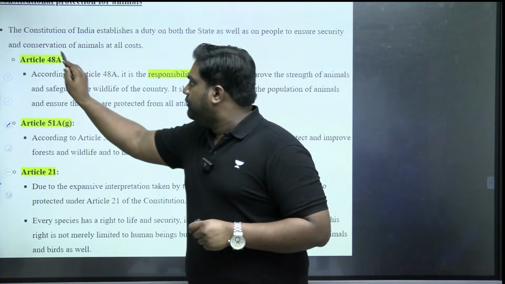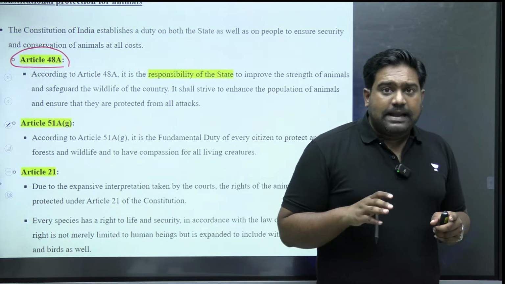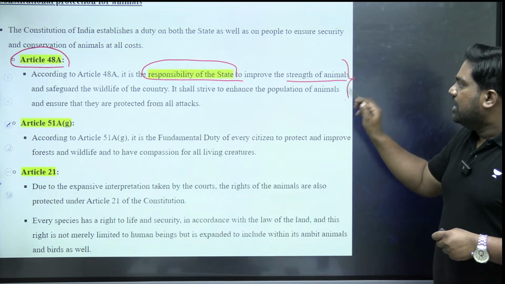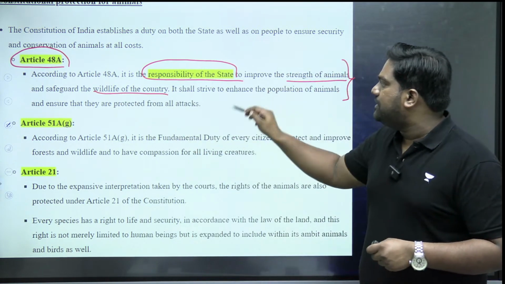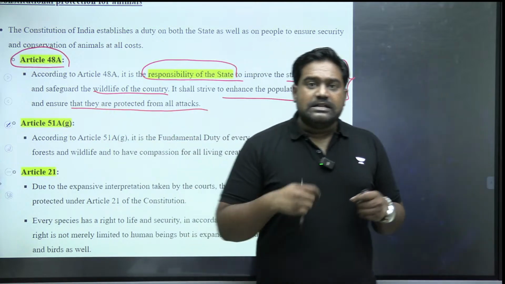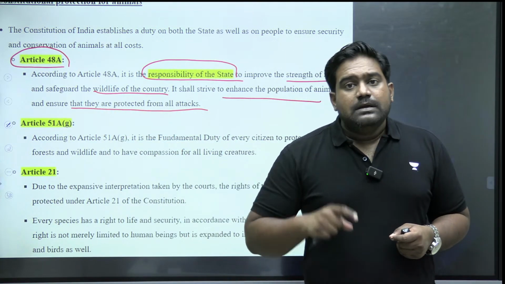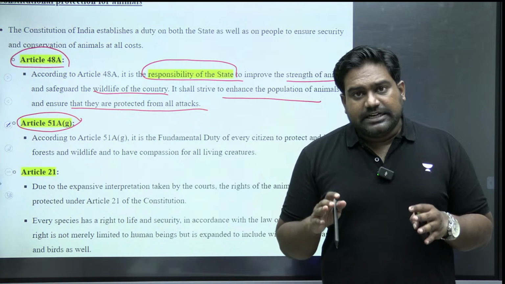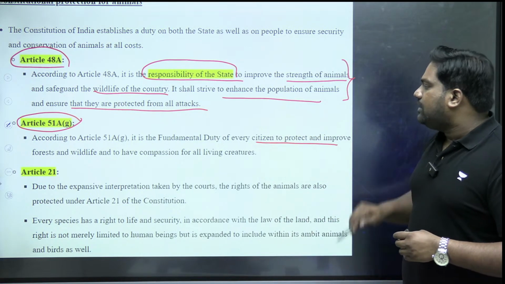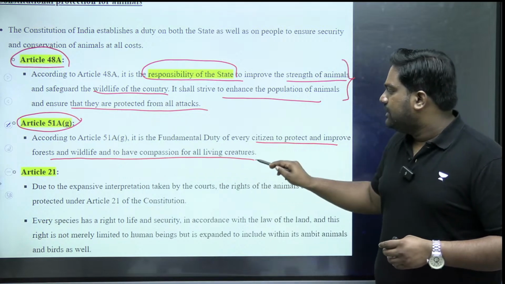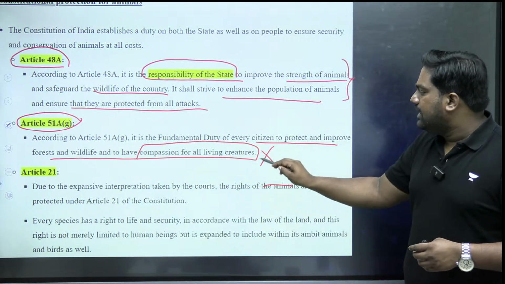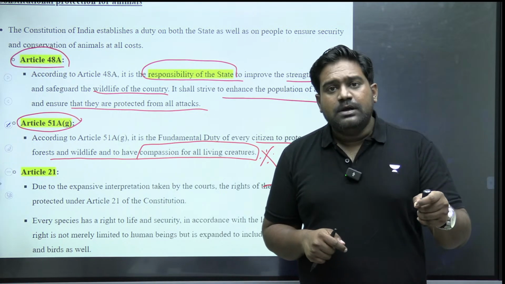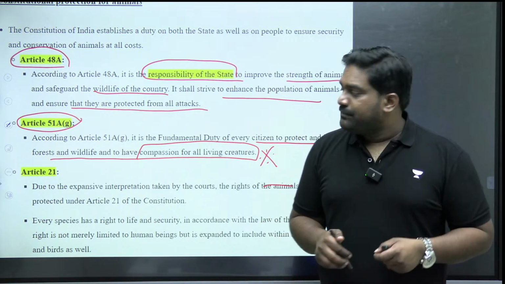For example, you have Article 48A, which mandates the state to work towards the welfare of animals, to improve the strength of animals, safeguard the wildlife of the country. Right? So it's an integral part of directive principles of state policy. Under fundamental duties, under Article 51A, Clause G, the citizens are mandated to protect and improve forests and wildlife and show compassion for all living creatures. So it's a fundamental duty of every citizen to show compassion towards these innocent animals.